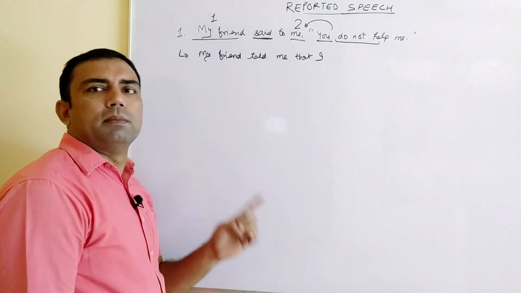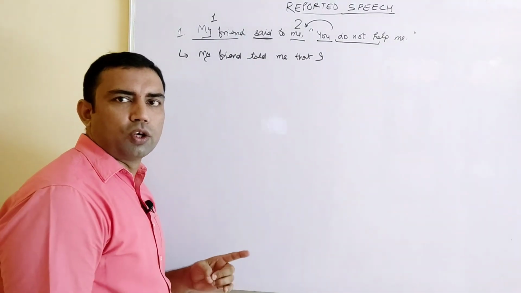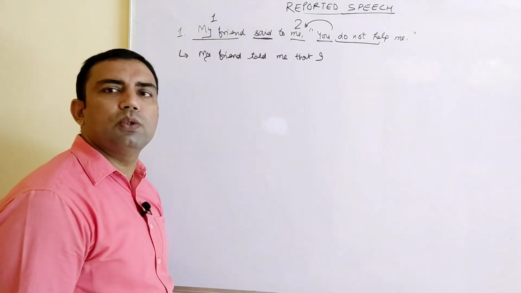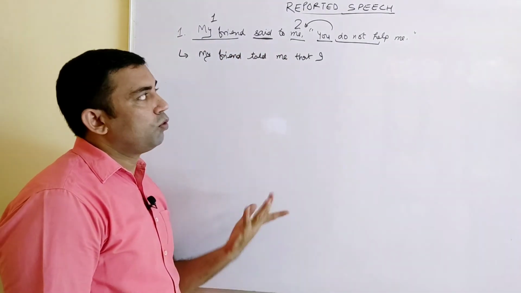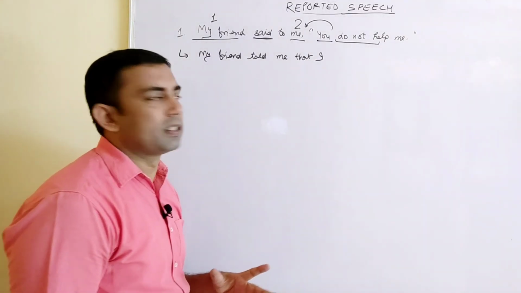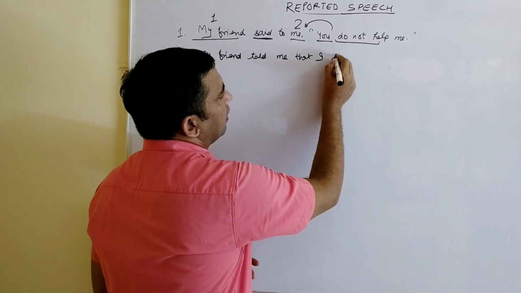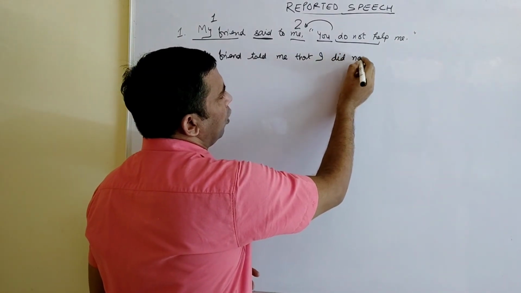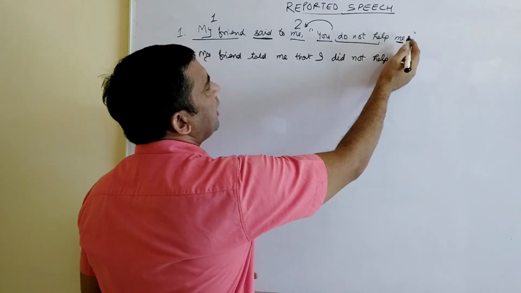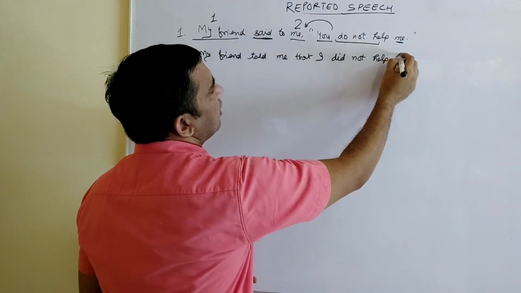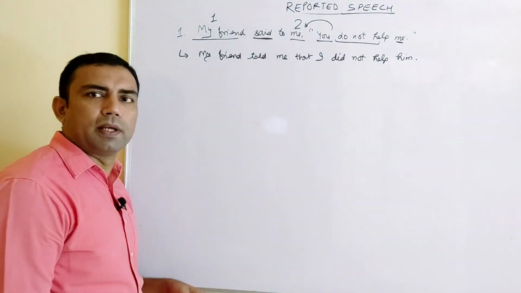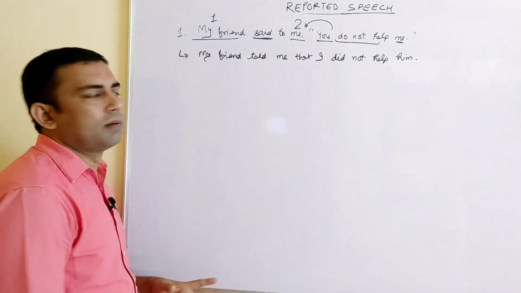That is simple present tense. "Do not help." And while we have "said," simple present changes into simple past. And what do we use in simple past negative? We use did plus main verb first form. That I did not help. "Me" is first person again, and will change according to my friend. That will become "him." I did not help him. Right? That is the first example.